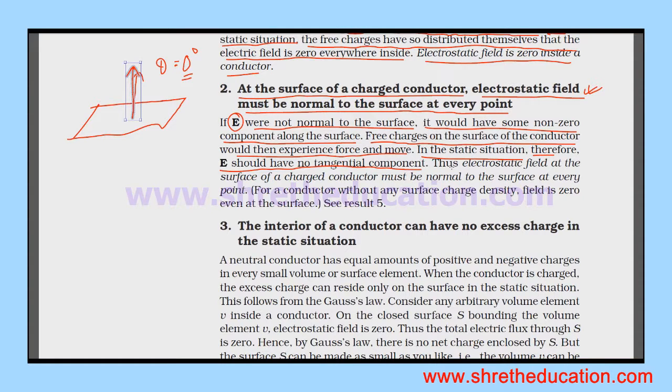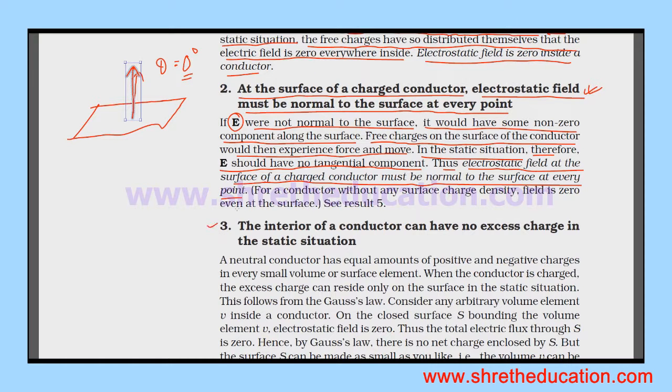The tangential component is thus zero. The electrostatic field at the surface of the charged conductor must be normal to the surface at every point.